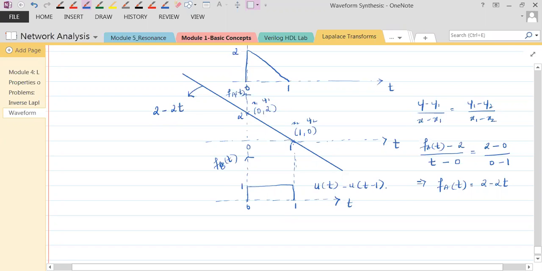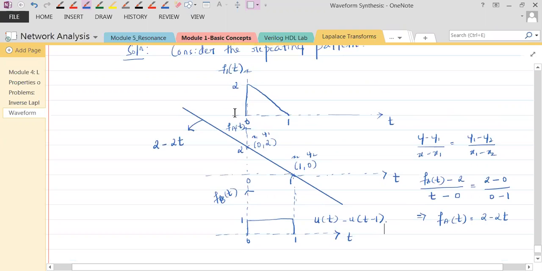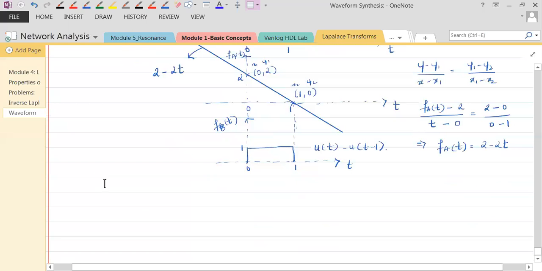So how to obtain f1 of t now? F1 of t can be obtained by multiplying these two signals, fa of t and fb of t. So f1 of t is the product of fa of t and fb of t. What is fa of t?